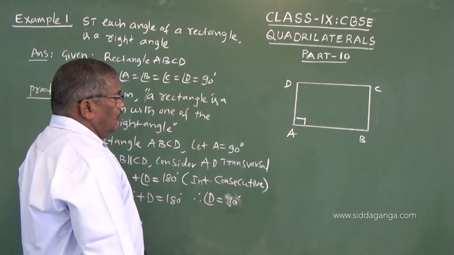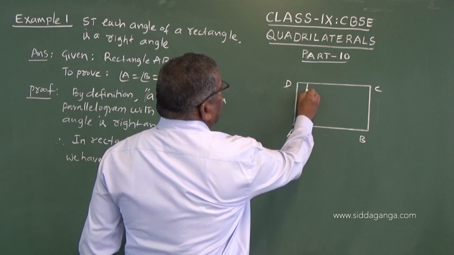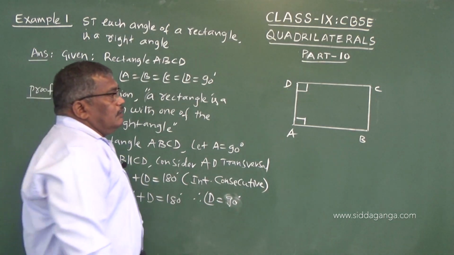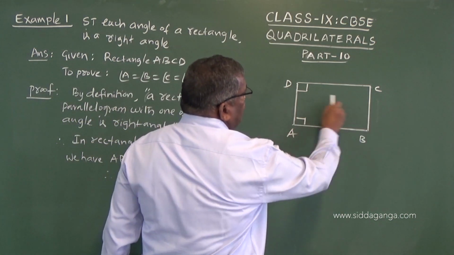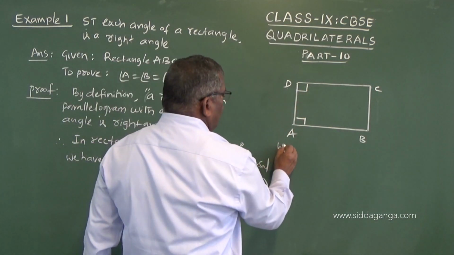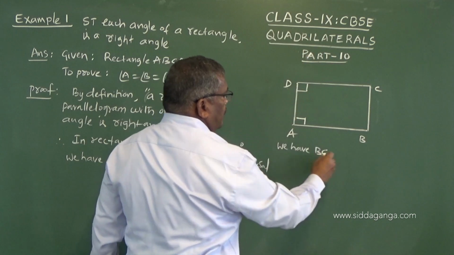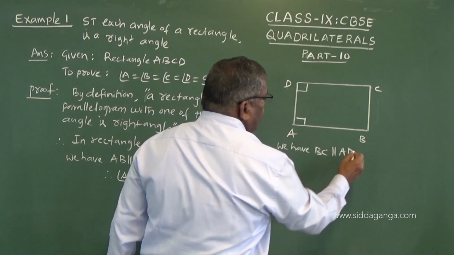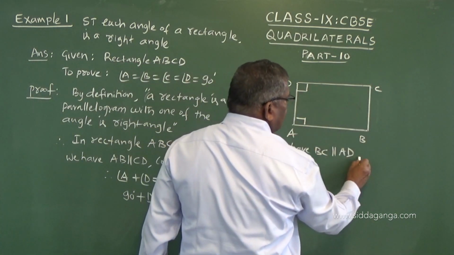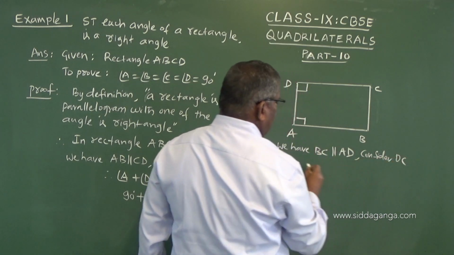Now, so we have found out this is 90 degrees. This is 90 degrees. Now, we know that in a parallelogram, BC is also parallel to AD. So we have BC, this vertical line, parallel to AD. Consider DC as the transversal.